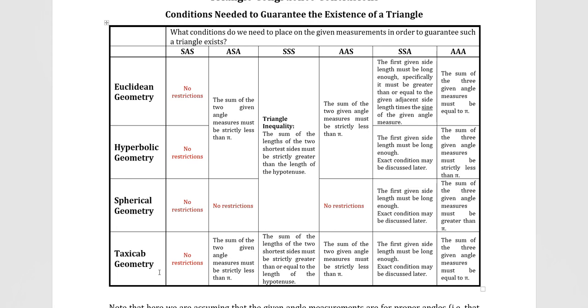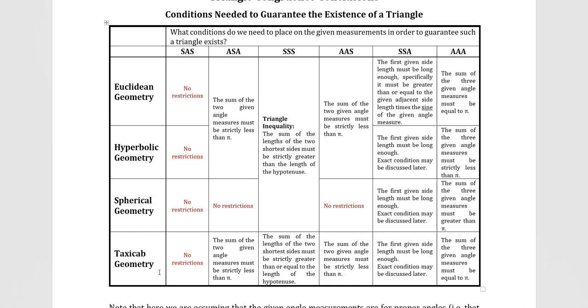When you're looking at the angle side angle and the angle angle side conditions, the Euclidean, hyperbolic, and taxicab geometries, well, let's start with Euclidean and taxicab. In Euclidean and taxicab geometries, the sum of the three interior angles must be exactly pi or 180 degrees. In hyperbolic, the sum of the three angle measures must be less than pi, less than 180 degrees.